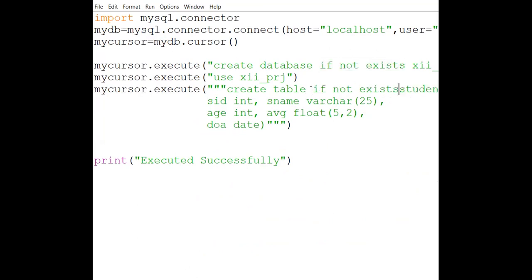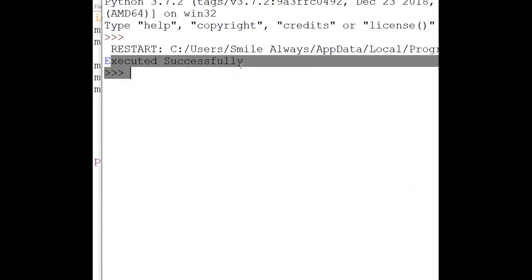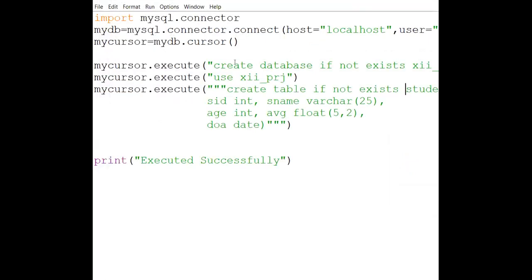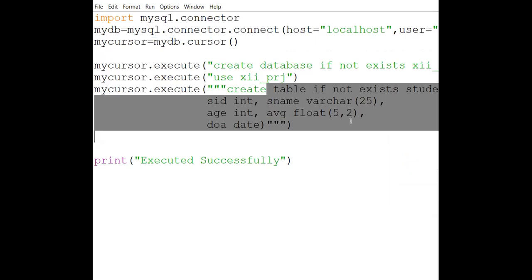Create table if not exists, and then student. Now if I run the same, I will not get any error message. It will work perfectly. You can see it is working perfectly. So you have to take care that you should not create your database multiple times, as well as tables.